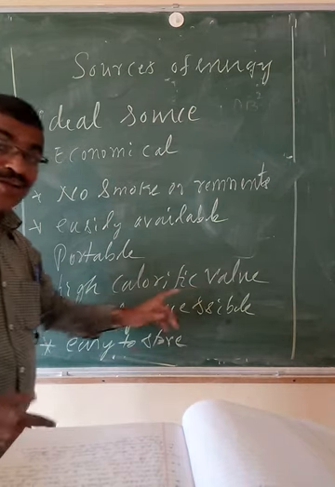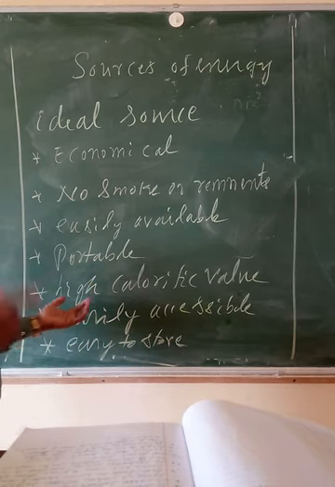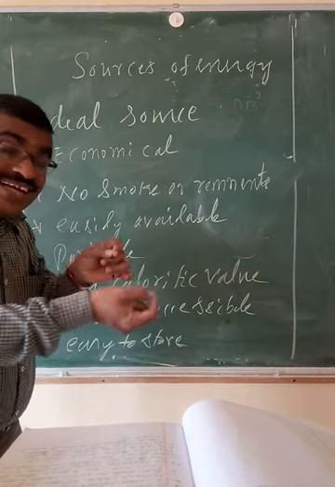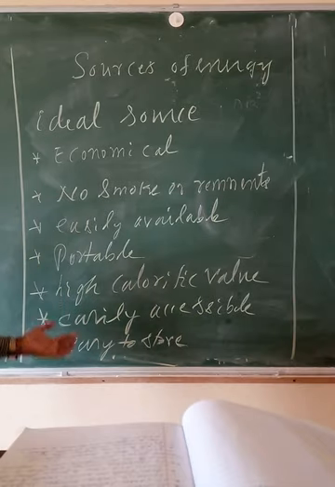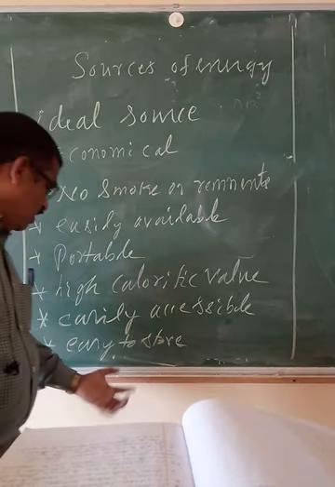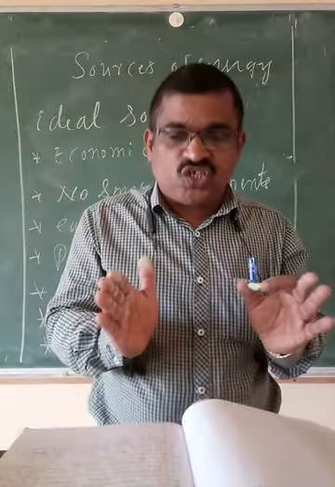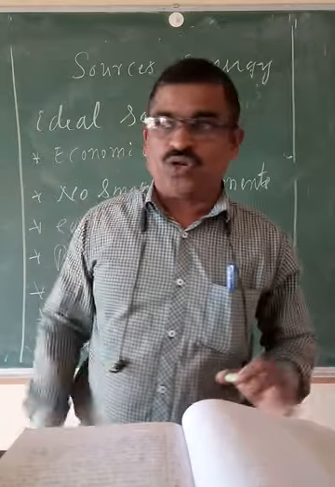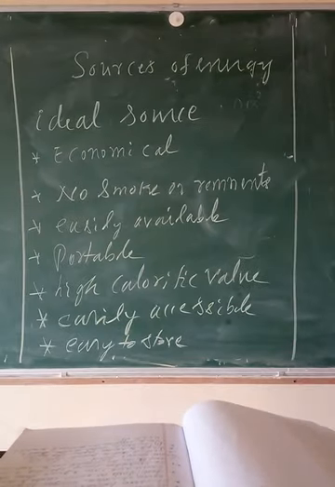High calorific value: it has to give more energy when burned. Low ignition temperature also: to initiate the reaction, low temperature, but after burning it has to give high energy. And easily accessible and easy to store. These are the characteristics of an ideal source of energy. You remember this much, and next we shall discuss the classification of energy.